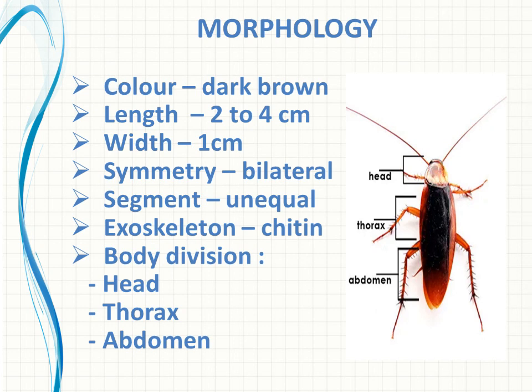And the symmetry is bilateral symmetry. Do you remember what is bilateral symmetry? We are able to divide the body into two equal halves in only one plane or direction. It is known as bilateral symmetry.